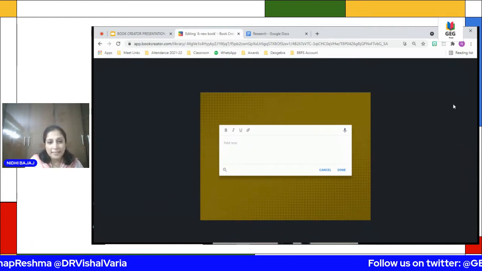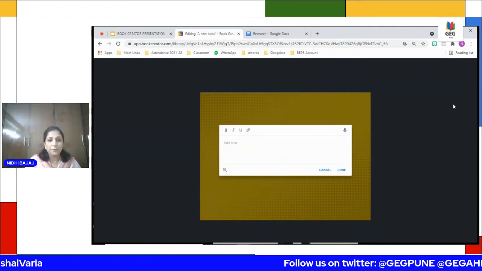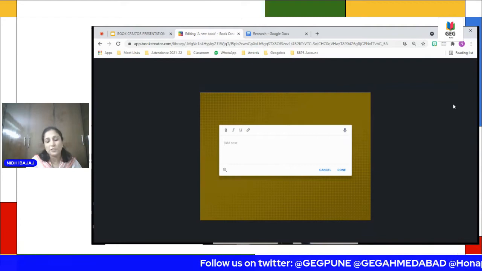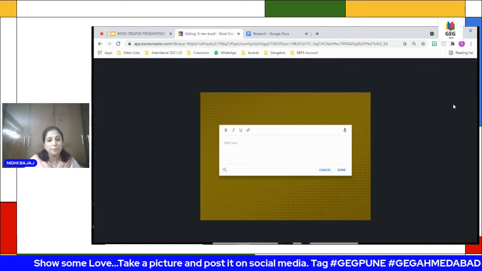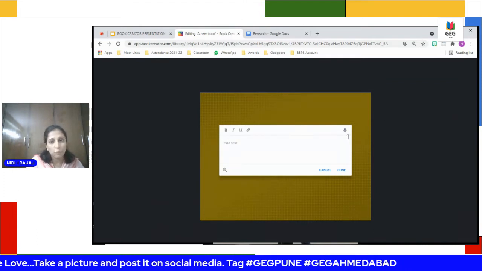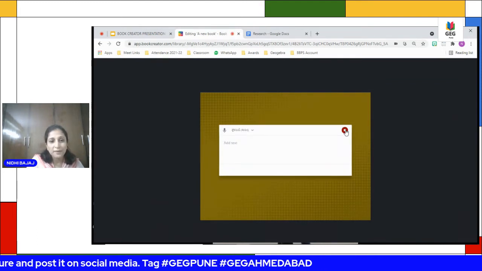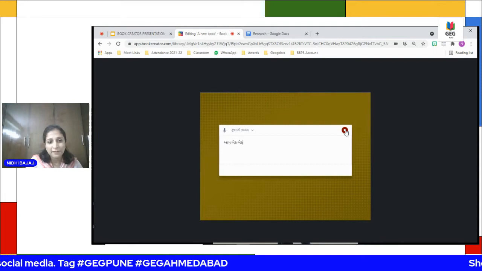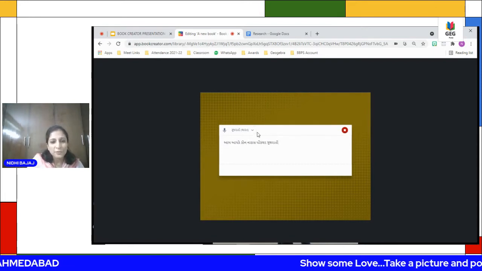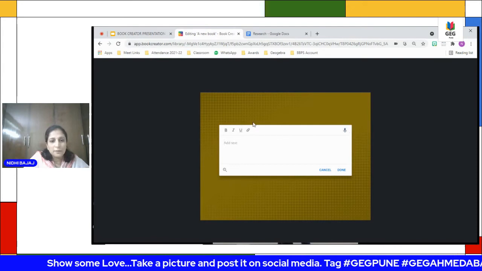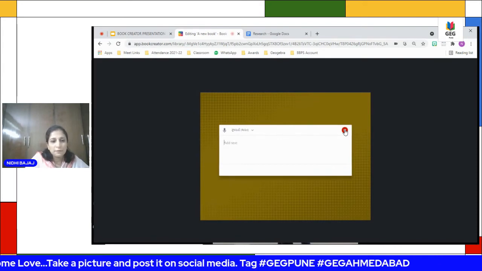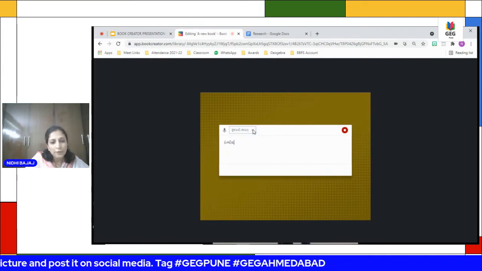It can recognize many languages, many Indian regional languages as well, be it Hindi, Gujarati, Marathi, and so many more. So if I click on my speaker, you can see it is typing Gujarati. So I'll just stop it here. I'm not taking that one. So I'll choose English here. You can also type.